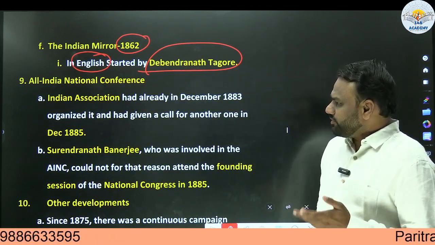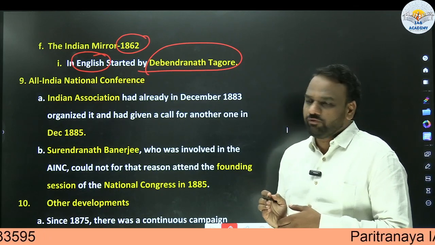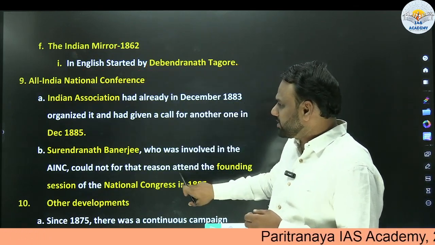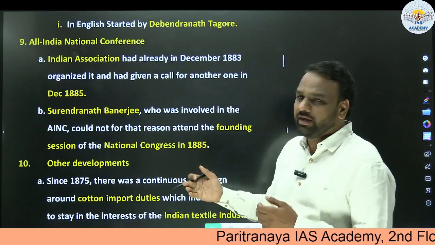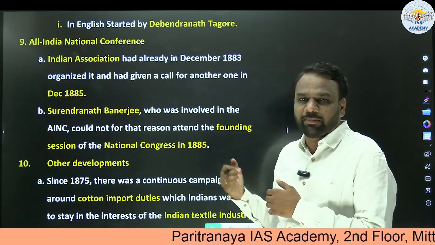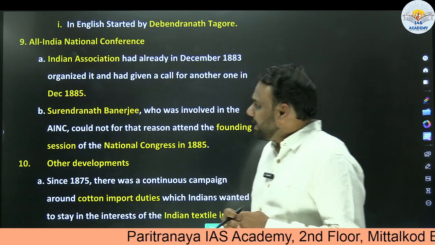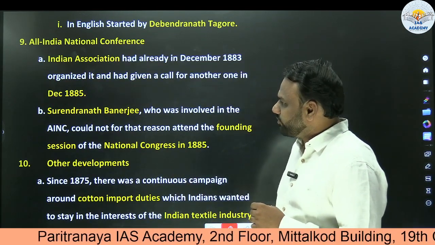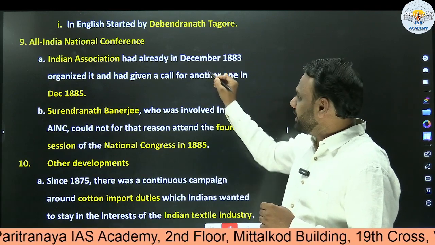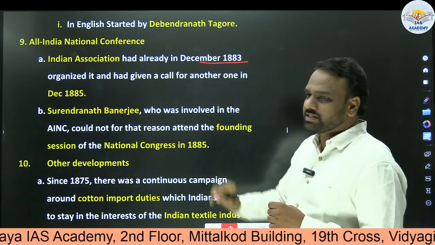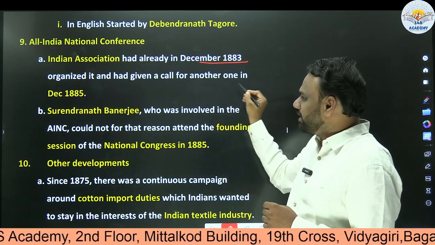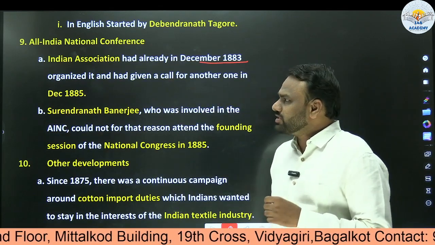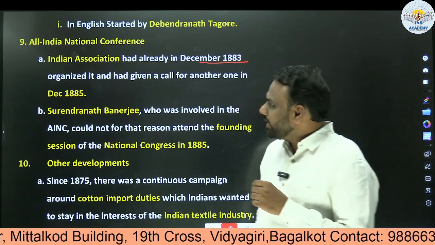Next, we shall see few of the developments before the Indian National Congress started in 1885. We shall see few of the developments and how these developments can be beneficial for us from prelims and mains point of view. Next, All India National Conference. All India National Conference, Indian Association had already in December 1883 organized it and had given a call for another one in December 1885. So what does it mean? There was a conference called the All India National Conference.